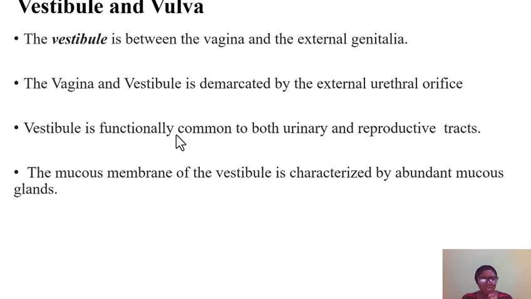That is, the urinary and the reproductive tract both share this vestibule. That is, the fetus comes out through the vestibule, and also the urine passes through it. This vestibule contains mucous membrane, which is abundant in mucous glands. That is, it produces mucus during estrus and during breeding.